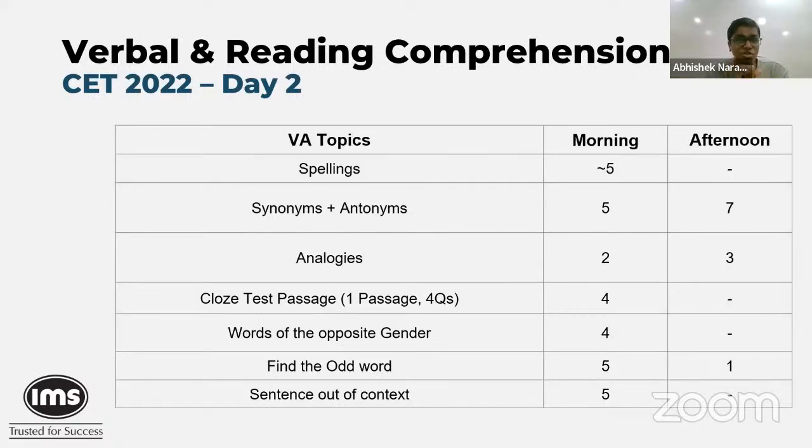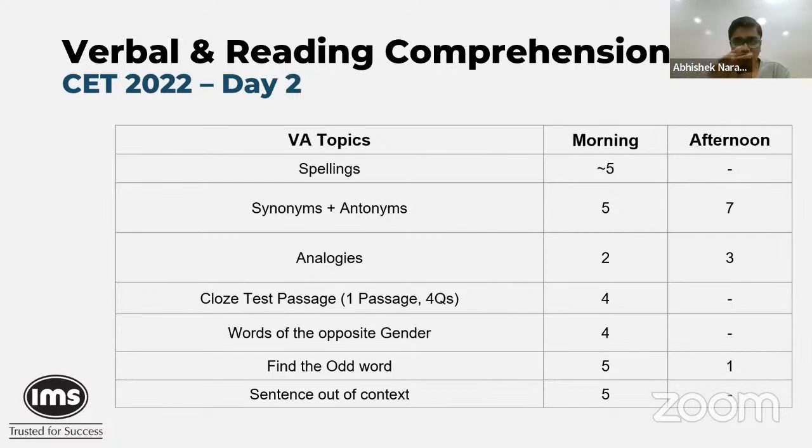Coming to the distribution of questions in the VARC section, spellings, we had close to 5 questions in the morning slot, absolutely nothing in the afternoon session. Synonyms, antonyms, similar, 5 and 7, morning and afternoon respectively. Analogies, similar again, 2 and 3.